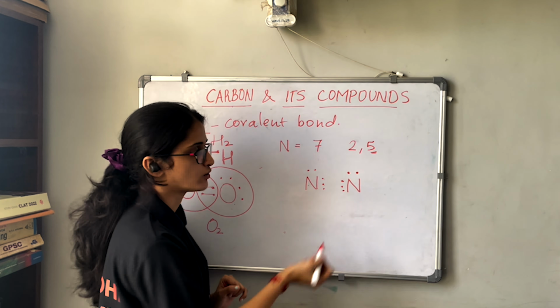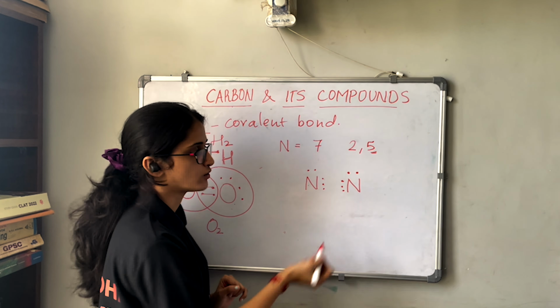So how many valence electrons does carbon have here? It has 4 valence electrons in the outermost shell. So 1, 2, 3, 4. So carbon has 4 electrons. And now if hydrogen has to be combined with carbon, how many hydrogens do we need here? We need 4 hydrogens. Okay. So we can write 1 hydrogen here, 1 hydrogen here, 1 hydrogen here and here.